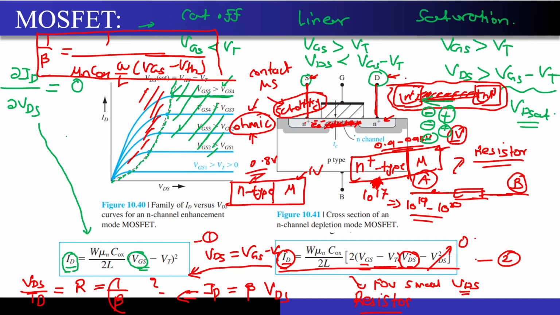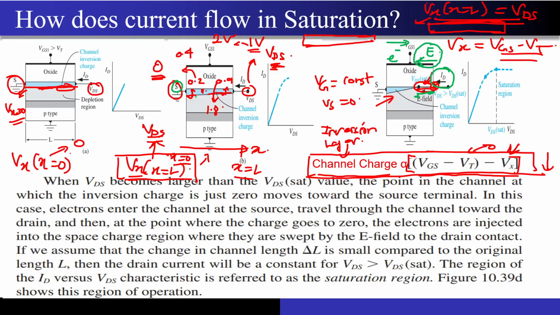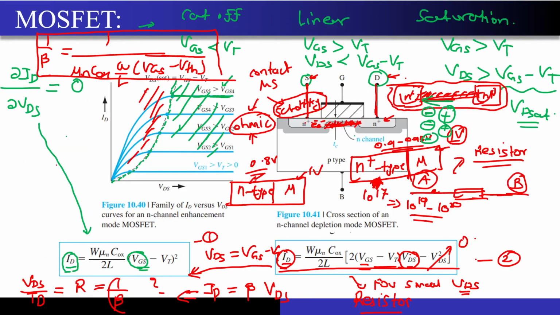Correct? Now we have studied two things. So one thing that we have studied is at what region of operation this MOSFET is operating. Correct? So the regions of operation were nothing but the cutoff, linear, and the saturation region. Correct? When you want to operate the MOSFET as an amplifier, you operate it in the saturation.